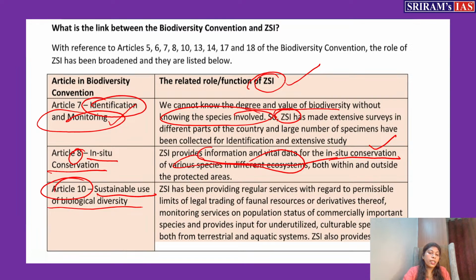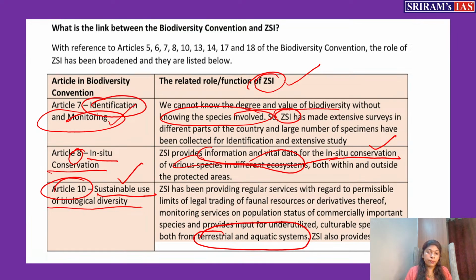Both the terrestrial and aquatic ecosystems will be taken care of by the ZSI. So they are giving importance to sustainable use of biological diversity, because they are trying to manage and check whether this trading is taking place within the permissible limit only, or whether it is over exploiting the particular animals, or even whether it is underutilized or something like that.